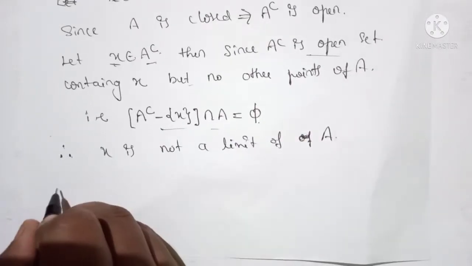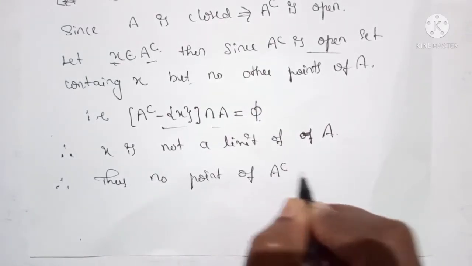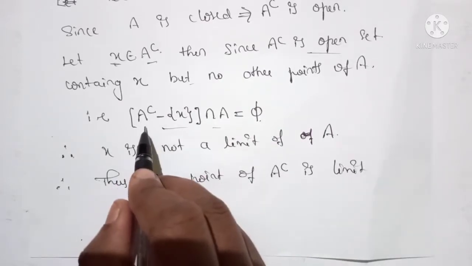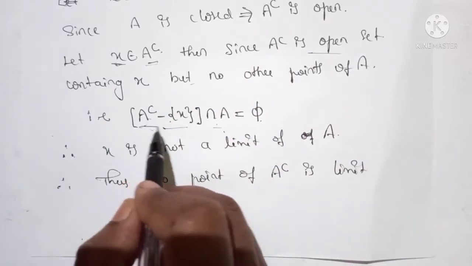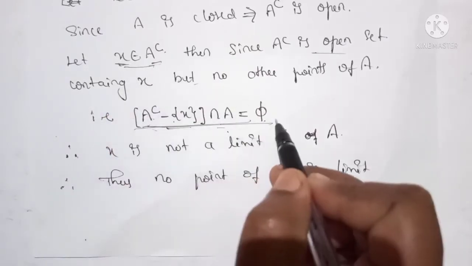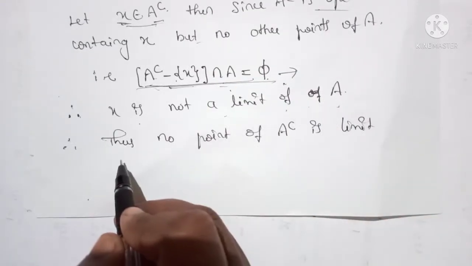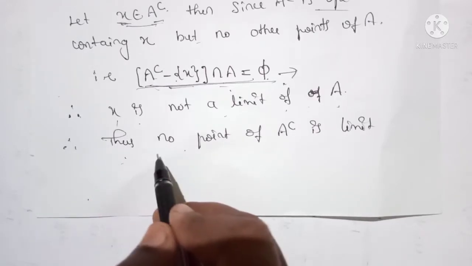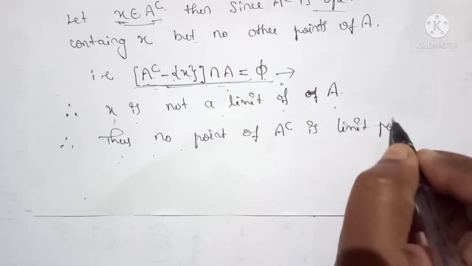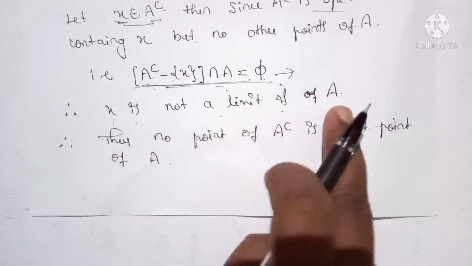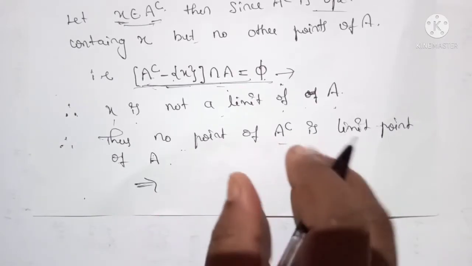Therefore no point of A complement is a limit point, because here we have taken (A complement minus x) intersection A. Since x belongs to A complement, by the definition of limit point, x is not a limit point of A. Therefore no point of A complement is a limit point of A. So a limit point of A does not belong to A complement, which definitely implies that it belongs to A.